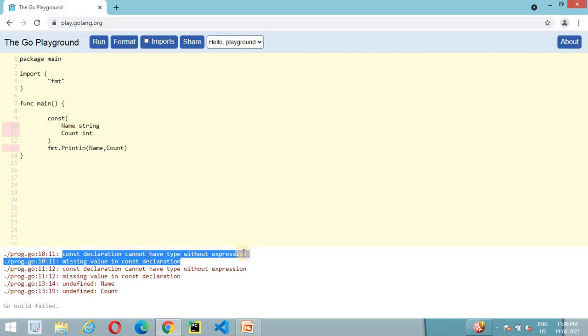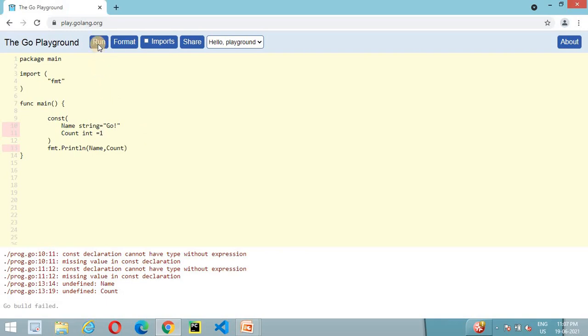As we know, in the first error they mention that constant declaration cannot have the type without expression, meaning they need an expression or constant value, or you can say the literal value. So here we are going to assign go to name, and in case of count we are going to assign 1.